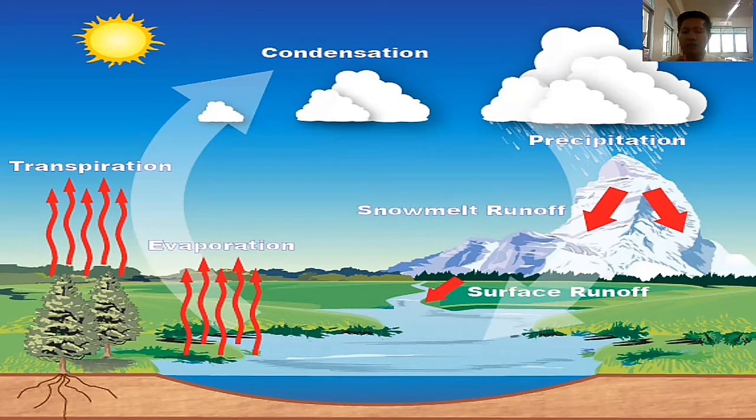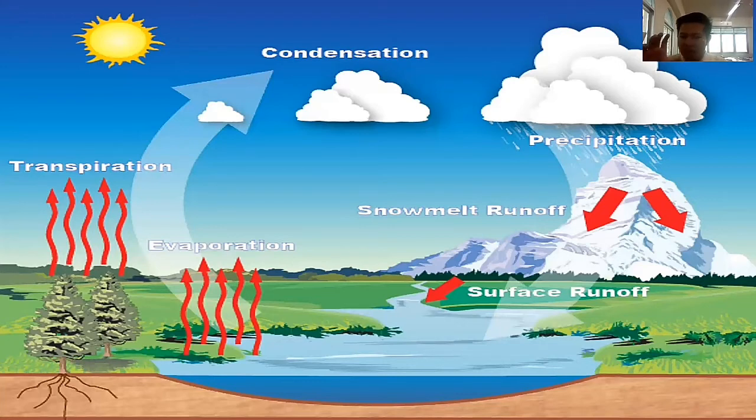Okay, now have you noticed that not all the rain goes to the forest, the ocean, or the rivers? Of course, the rain also goes to the mountain and there is also snow. When the snow on the mountain melts or runs off, it becomes water or liquid, and all those waters will go to the ocean.